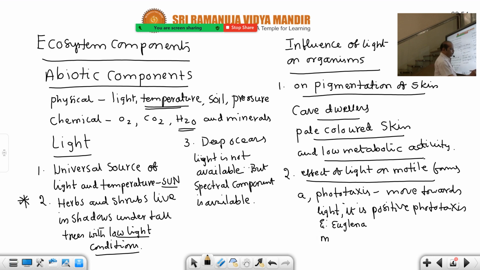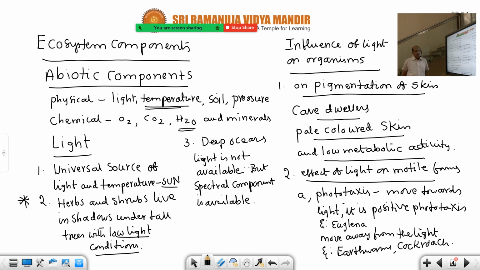And some animals move away from the light. Very interesting, very nice topics. If you pay attention, definitely it will be very nice. So they move away from the light, against the direction of light. Example, nocturnal animals like earthworms. Earthworms live in burrows. Earthworm is also nocturnal. And cockroach also, yesterday only we completed cockroach, that is also nocturnal. So these two move away from the light.